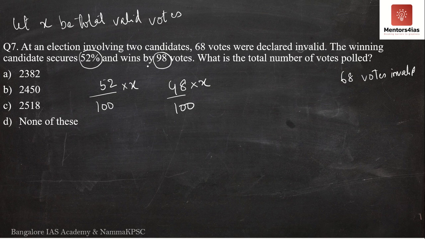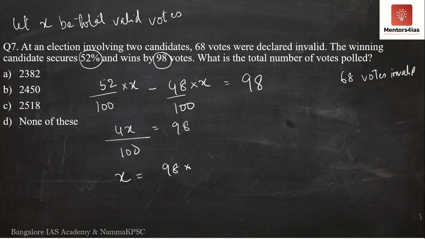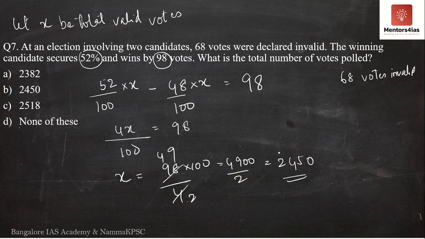According to the question, the person who wins the election won by 98 votes, so the difference between them is equal to 98. The denominator is common, 100. 52x minus 48x is how much? Nothing but 4x, which is equal to 98. Therefore, x is equal to 98 into 100 by 4. That is 4900 by 2, which is 2450. Now, you can see that we have option B as 2450.